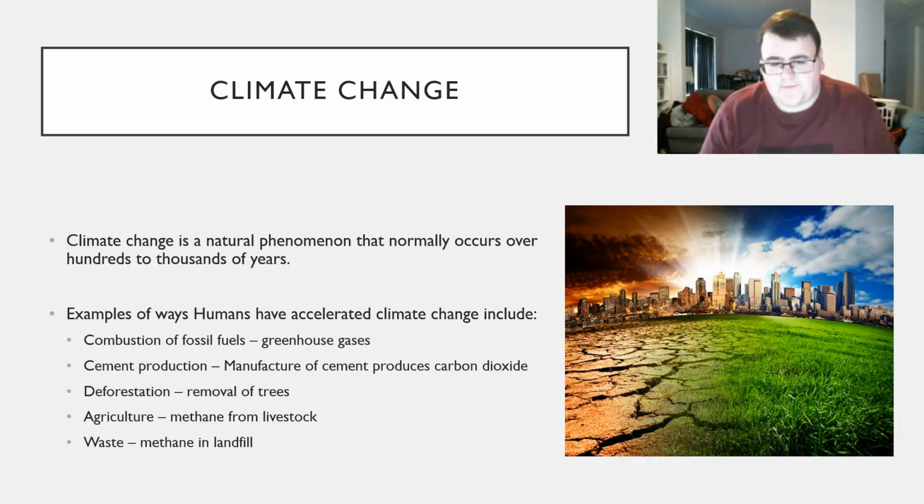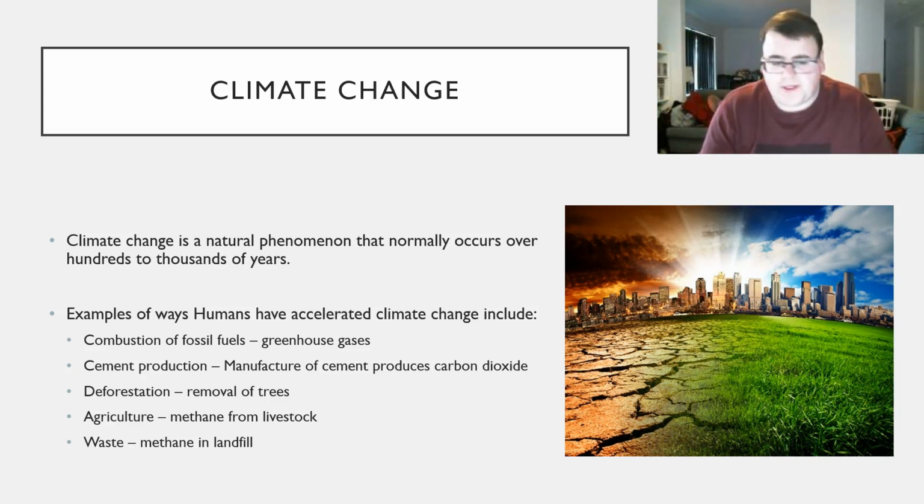So, climate change is a natural phenomenon. Normally occurs over hundreds to thousands of years. It's just naturally the Earth will increase in temperature. Unfortunately, since the rise of humans, and we looked in the last PowerPoint, and the predicted 8 billion by 2025, humans have accelerated the rate of climate change. And we've done that through a number of different ways.